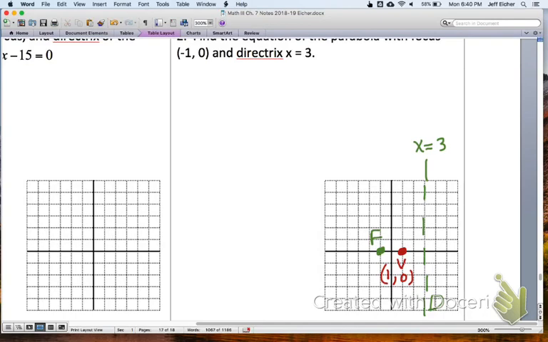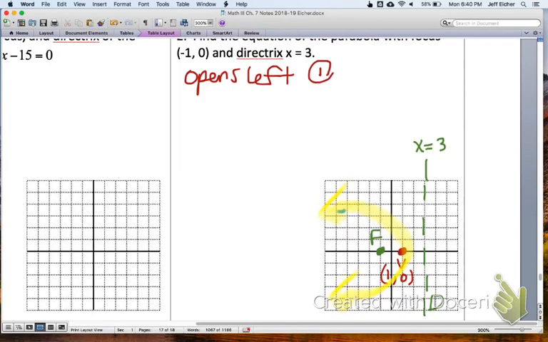Which direction is this parabola going to open? Remember, the parabola always catches, it's trying to clasp the focus. So if that's the case, then the parabola is going to kind of look like this, and it's going to be pointing towards where the focus is. Because it's opening to the left, that tells us two very important things.